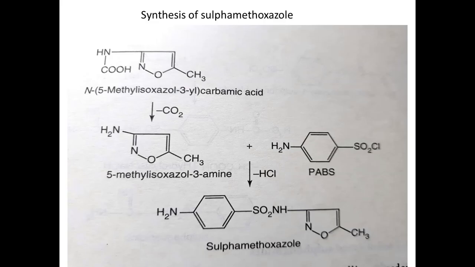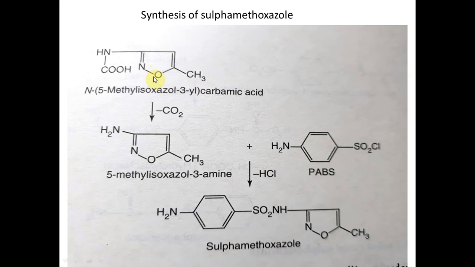Then synthesis of sulfamethoxazole. Sulfamethoxazole is synthesized from this intermediate. This intermediate is called N5, at the 5 position: 1, 2, 3, 4 and 5. At the 5 position you have a group, which one? Carbamic acid. NHCOOH is called carbamic acid. So N5 carbamic acid. And what is this particular heterocycle? It is called isoxazole.